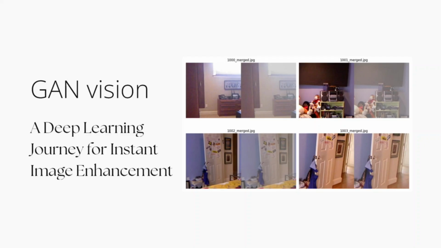Before diving into the details, just take a look at these merged images. On the left side, you see the output of our system. On the right side, you see the hazy image, the low quality input. The difference is stark. Our goal was to create a system that can make this kind of real-time transformation possible. And that's what GANvision achieves.